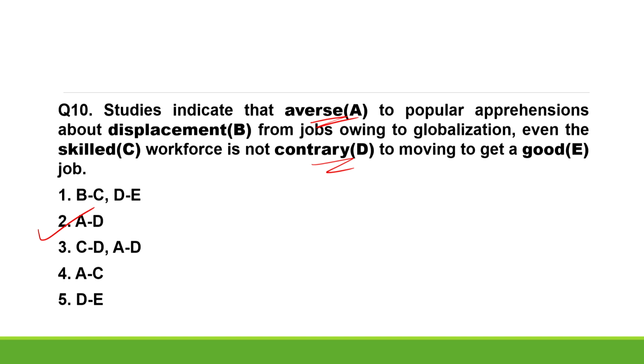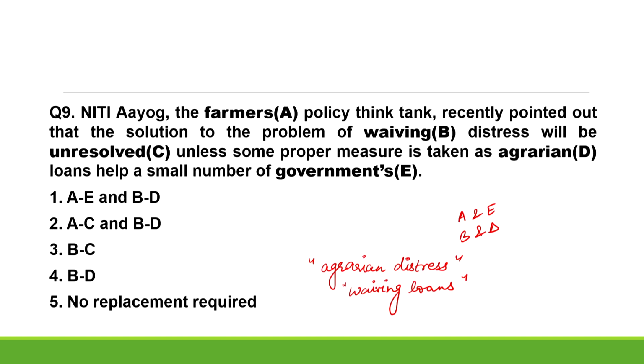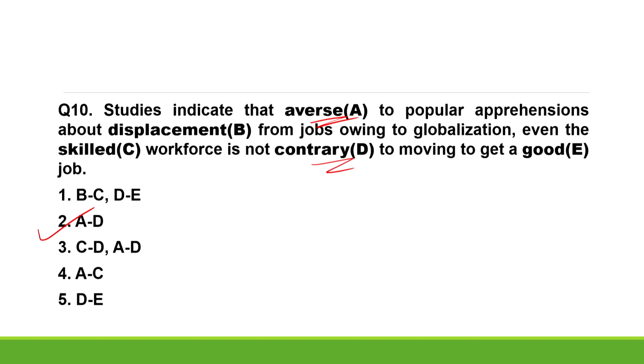The correct sentence should be: studies indicate that contrary to popular apprehensions about displacement from jobs owing to globalization, even the skilled workforce is not averse to moving to get a good job. So the correct answer is option 1. I hope it's clear.